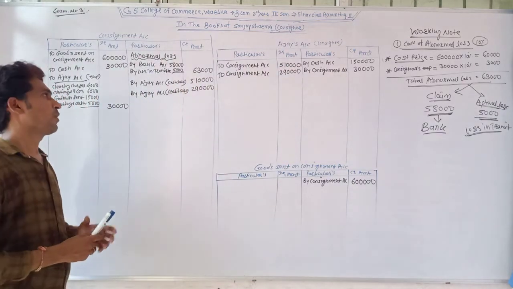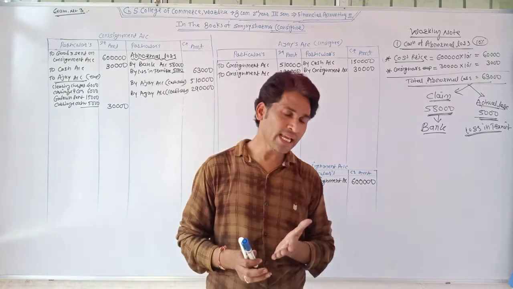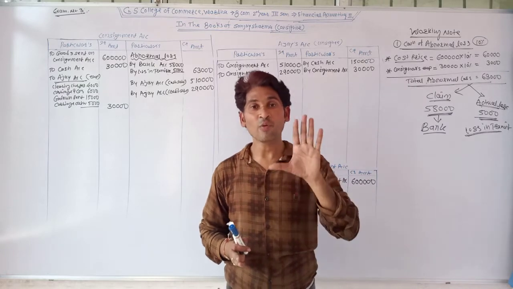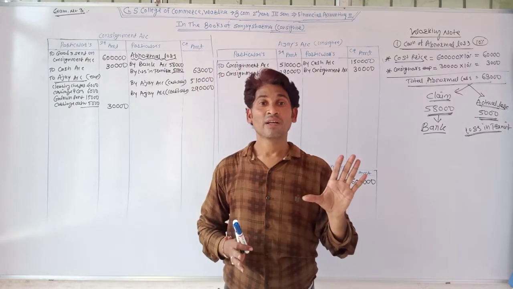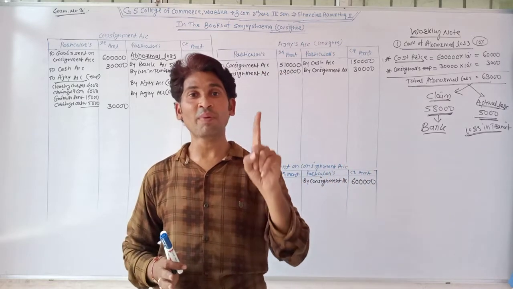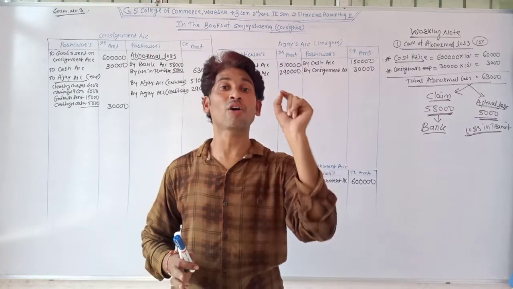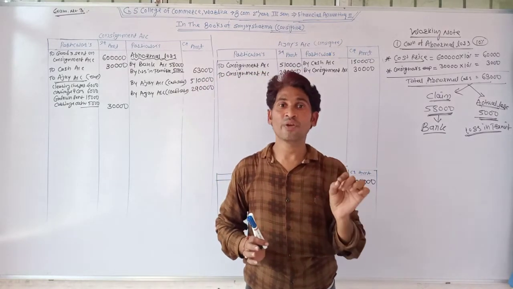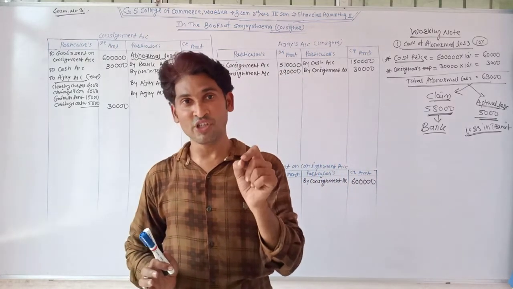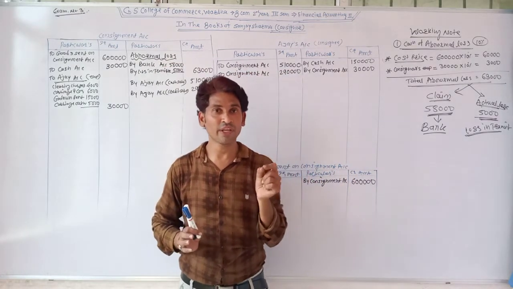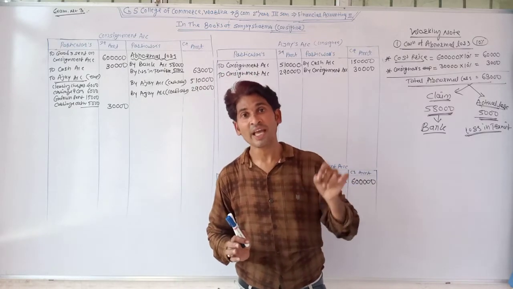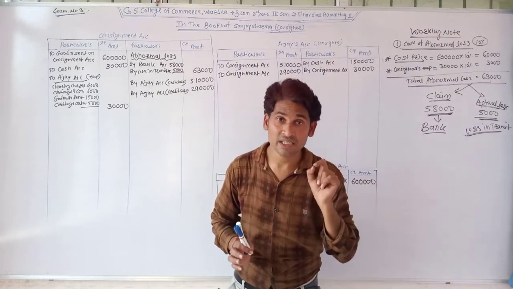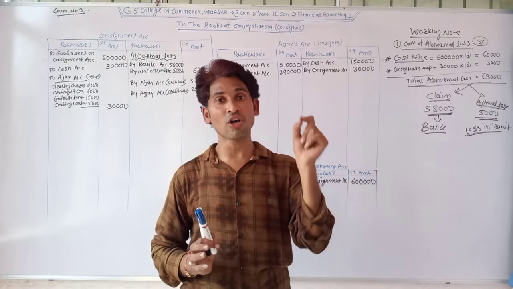Now, the consignee Ajay is entitled to a 5% normal commission and a 1% del credere commission on gross sales. In previous examples they had just given the percentage of del credere commission, but in this example they have given the information: 5% normal commission and 1% del credere commission on gross sales.